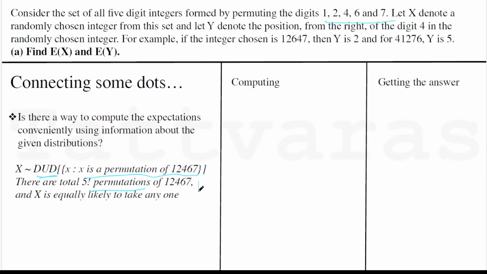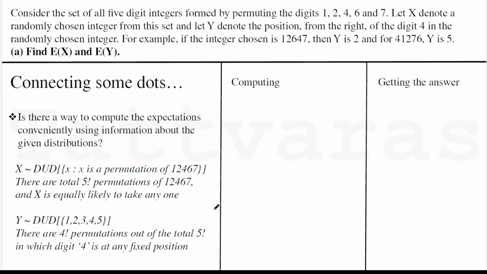So the probability that X takes any value in this set of permutations is 1 by 5 factorial. Neat. Similarly for Y.